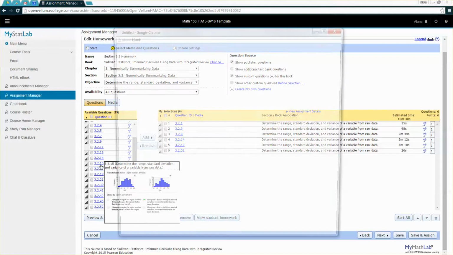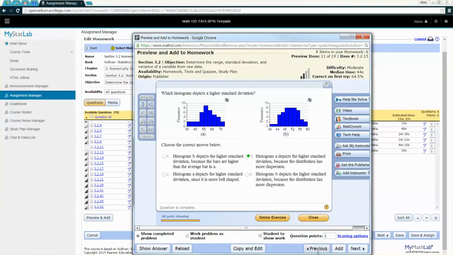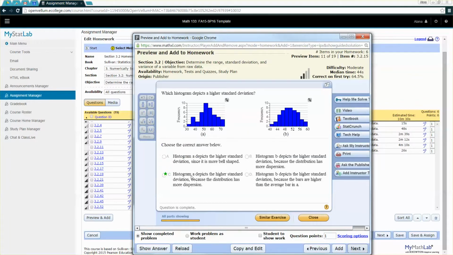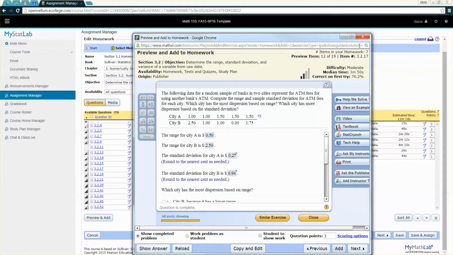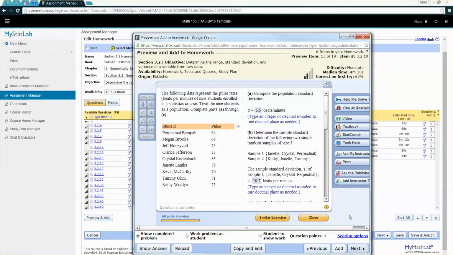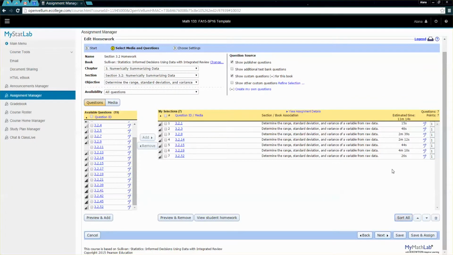So let's say you look at number 15 and say, oh, that's a really good question. We should have had that one. Here's 14. So 15, that is a good one. So maybe I should add that one. That would be a good one to add, actually. I might tell you guys to add that one. And then you look at that one and go, no, I don't like that, and click next, and so on. And you can add in whatever you like. And then close the window, resort them.